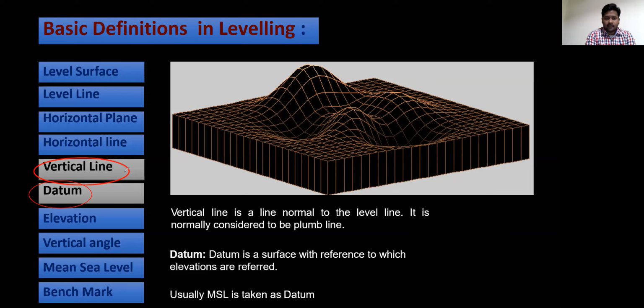What is datum? Datum is a surface with reference to which elevations are referred. The datum is nothing but a fixed surface where we take the observations. That is known as datum. Usually, mean sea level is taken as datum.